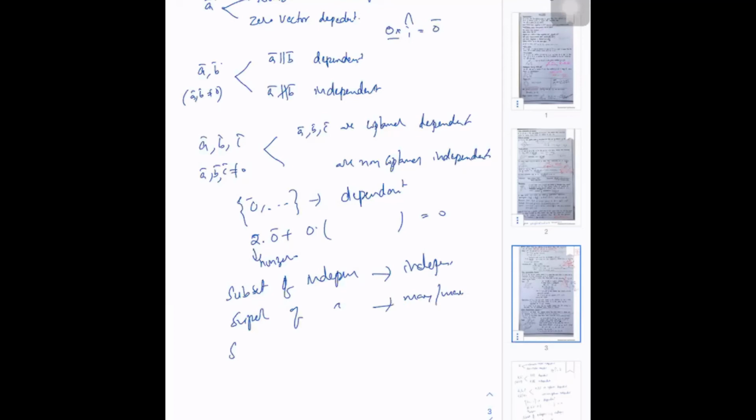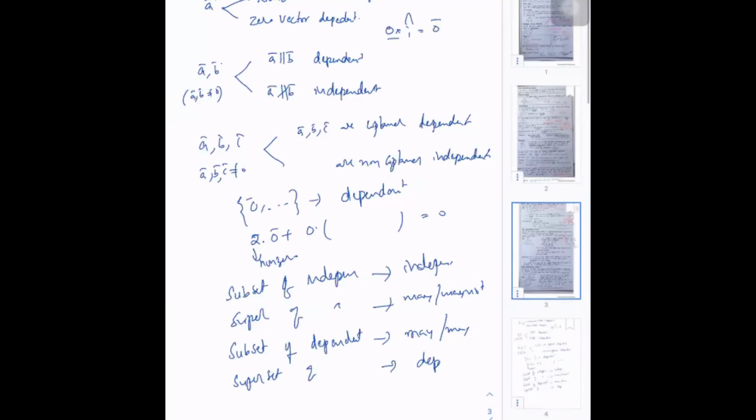In the same way, a subset of dependent vectors may or may not be dependent. And a superset of dependent vectors is always dependent. So these results are important here.